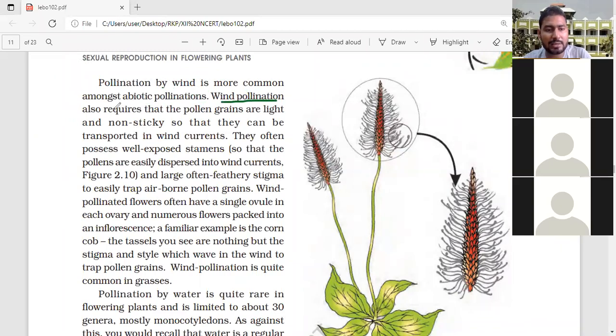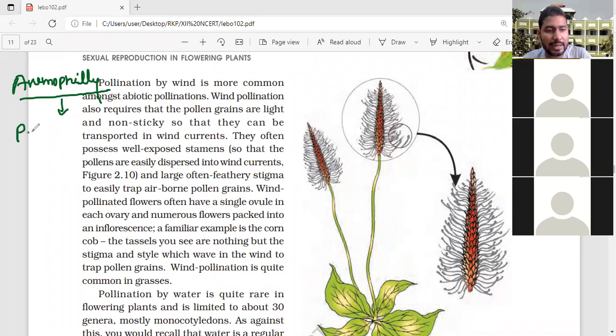Wind pollination also requires that the pollen grains are light and non-sticky so that they can be transferred in the wind currents. If pollination takes place through anemophily, they have given some conditions.